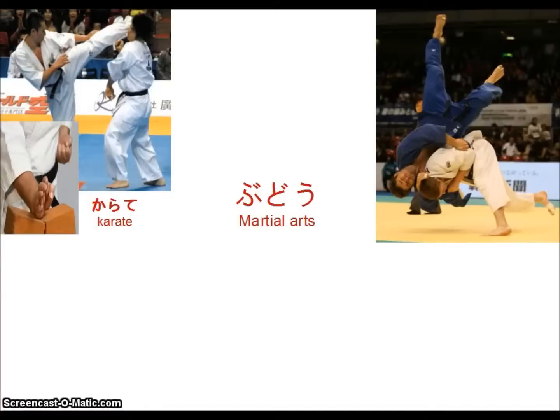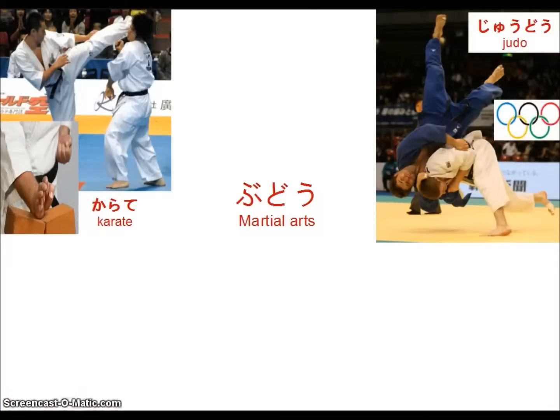Another type of martial arts is called judo, which we just call judo in English, and this is not so much about the art of striking as the art of throwing down your opponent. So that's why instead of kicking and punching, this man is trying to throw his opponent down to the ground. And these people aren't Japanese, as you can see, because judo is an international sport and it's played in the Olympics as well.